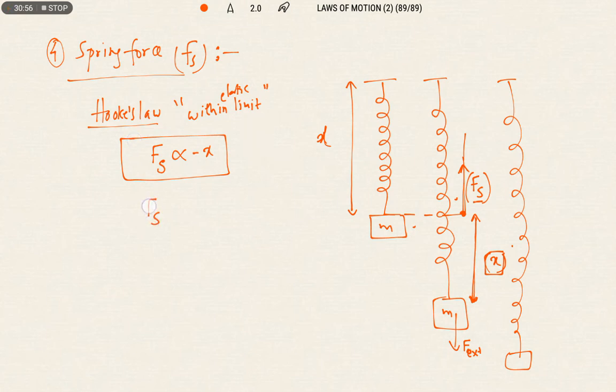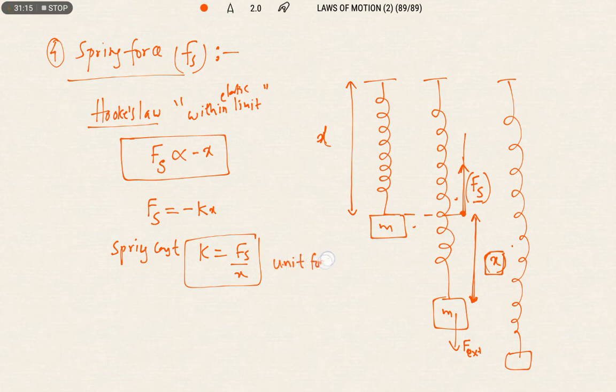After removing the proportionality, we are introducing a constant here. This constant is known as the spring constant. So we can write K is equal to spring force by x. And the unit of spring constant: the unit of force is Newton, the unit of elongation is meter. So Newton per meter is the unit for the spring constant.